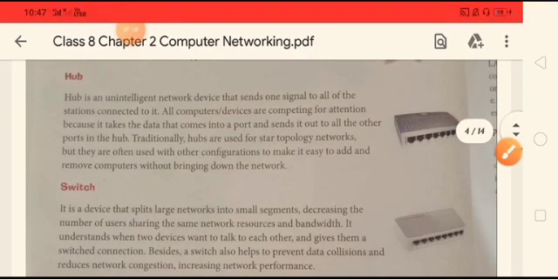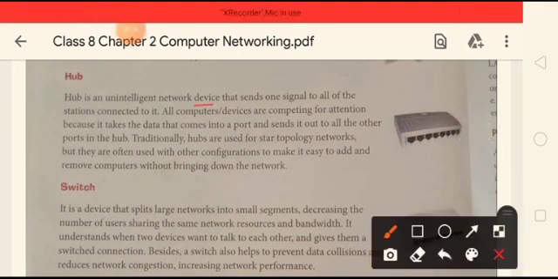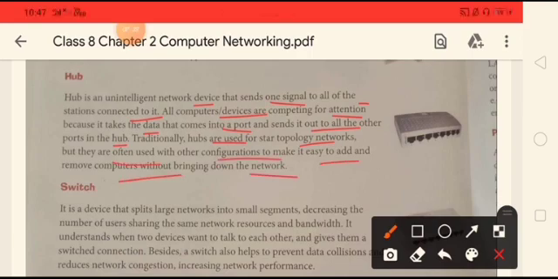Now next one is hub. Hub is an intelligent network device that sends one signal to all of the stations connected to it. All computer devices are competing for attention because it takes the data that comes into a port and sends it out to all the other ports in the hub. Traditionally, hubs are used for star topology networks, but they are often used with other configurations to make it easy to add and remove computers without breaking down the network.